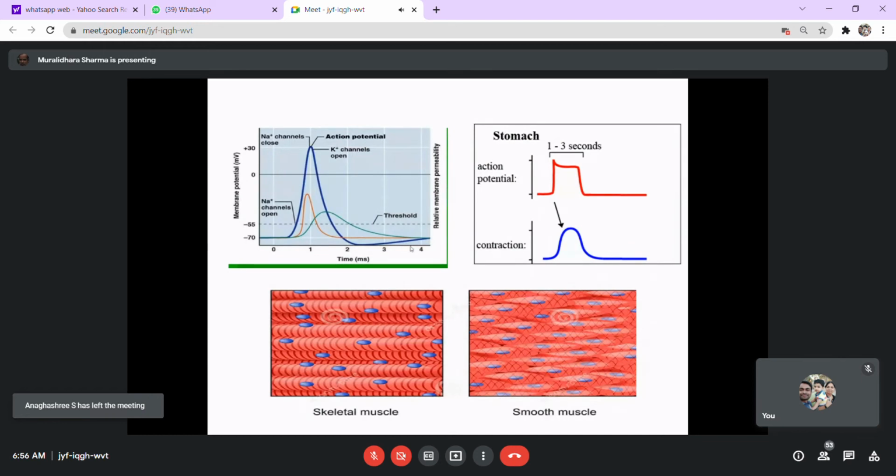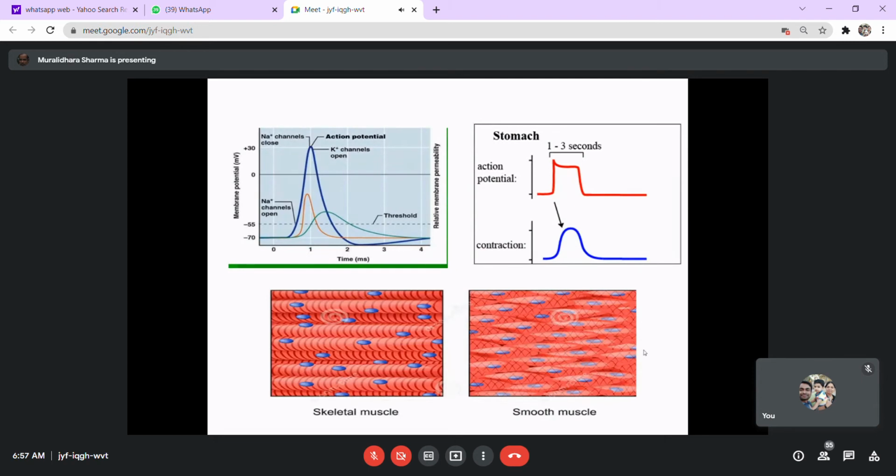And in skeletal muscles, which are striated muscles, for each of these action potentials to start, there needs to be an external stimulus. And because there is a need for an external stimulus, it's called voluntary activity. Because of your voluntary activity, through the nerves, the impulse has to reach the muscles, and then the muscles can contract. And this can keep the whole contraction as a sustained contraction.